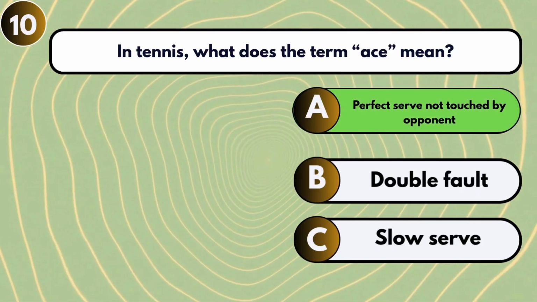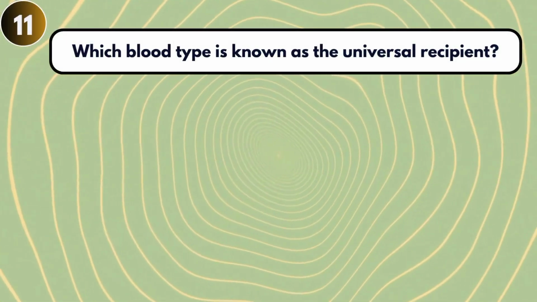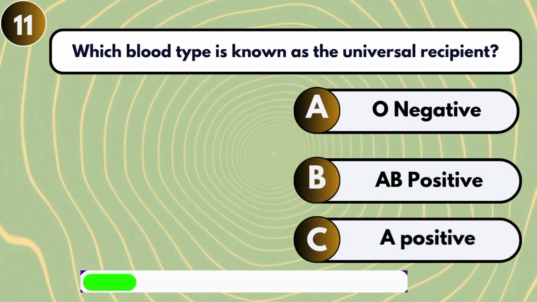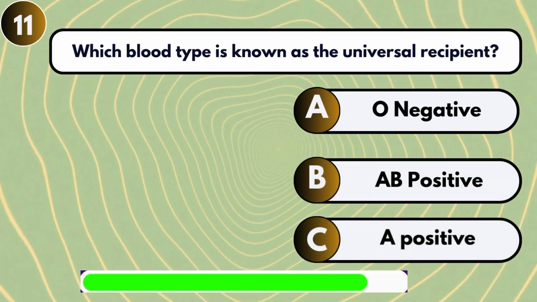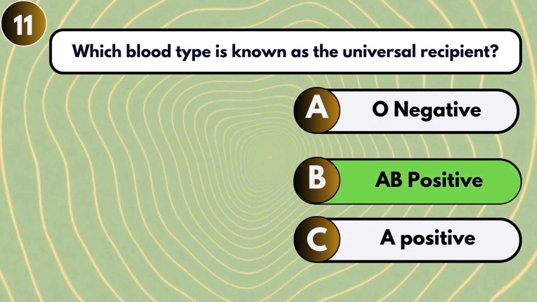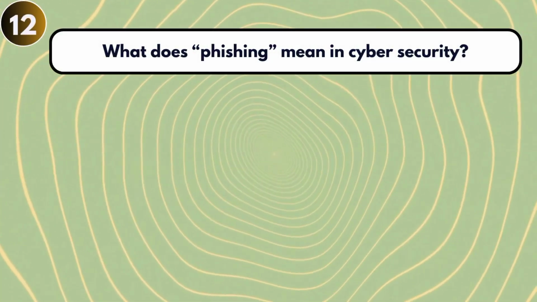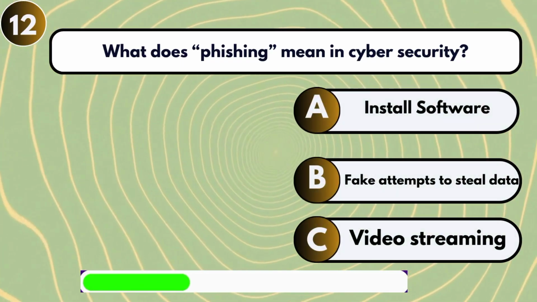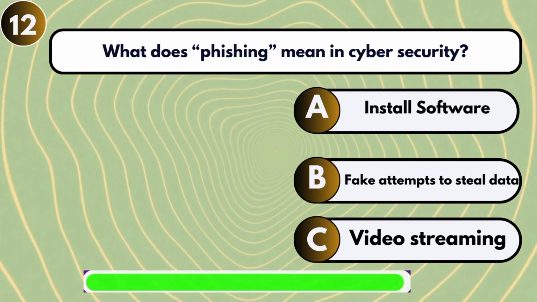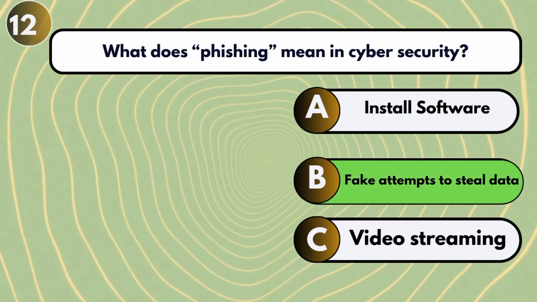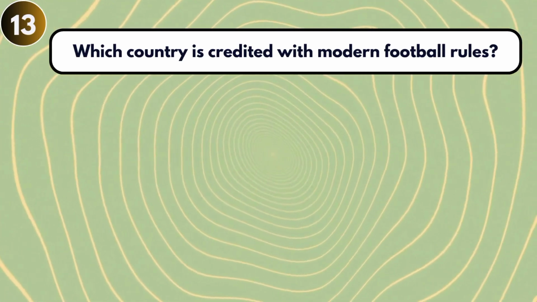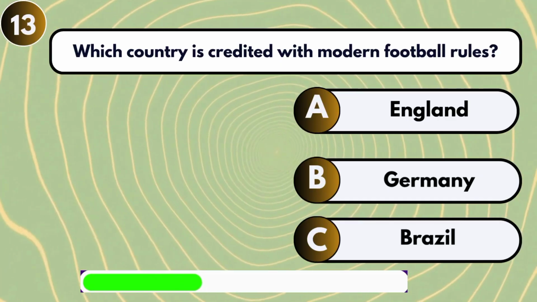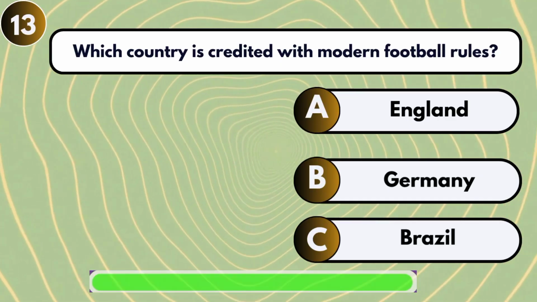Perfect serve not touched by opponent. Which blood type is known as the universal recipient? AB positive. What does phishing mean in cybersecurity? Fake attempts to steal data. Which country is credited with modern football rules? England.